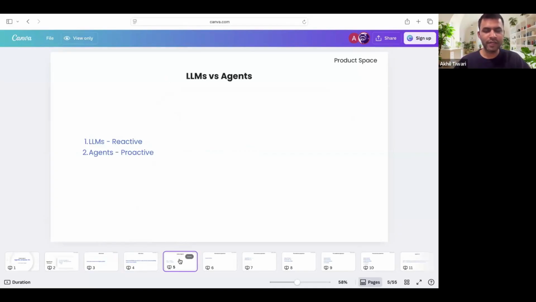Now let's get to understanding a little bit of theory, right? And then we go to the building part, right? So when we first started building with LLMs, we were basically giving one prompt to one model and getting one response, right? That kind of interaction worked for chatbots or content generation, but it was not good for systems that can act, reason, and collaborate over time as well, right? So AI agents are designed to make AI systems autonomous, goal oriented, and multi-step, capable of reasoning, planning, and executing tasks as well, right? So that's what we will see.